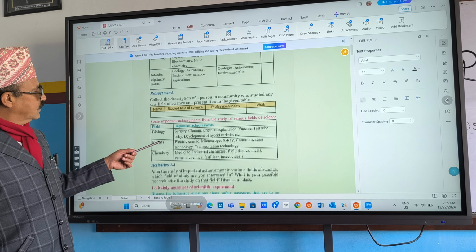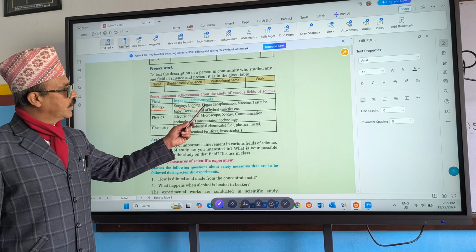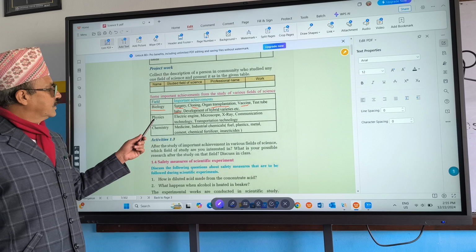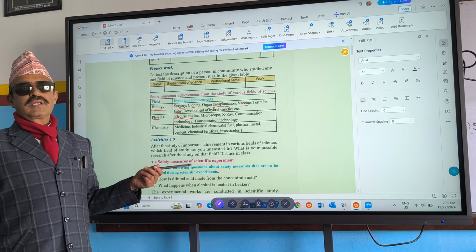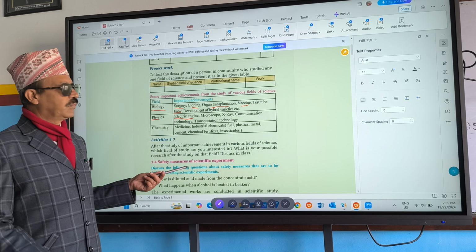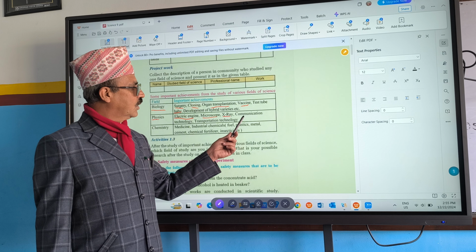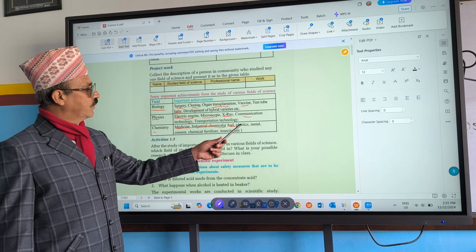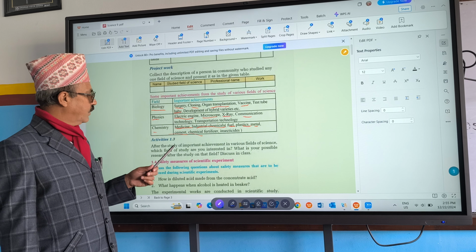Then next one, in our book we have discussed achievements and challenges as well, right? In this book what is given? Mainly achievements. Like in biology, what are the achievements? Surgery, cloning, organ transplantation, vaccine, test tube baby. In physics, electric engine, now electric buses are there, electric cars, motorbikes, microscope, X-ray, communication. Chemistry: medicine, industrial chemicals like fuel, plastic, metal, cement, chemical fertilizers, etc.